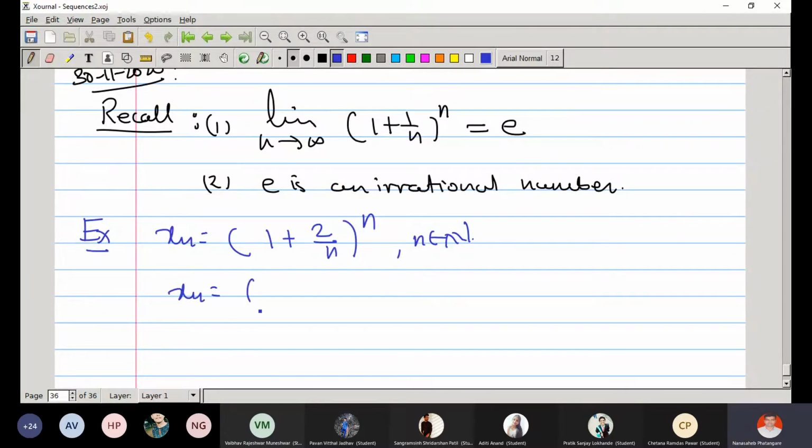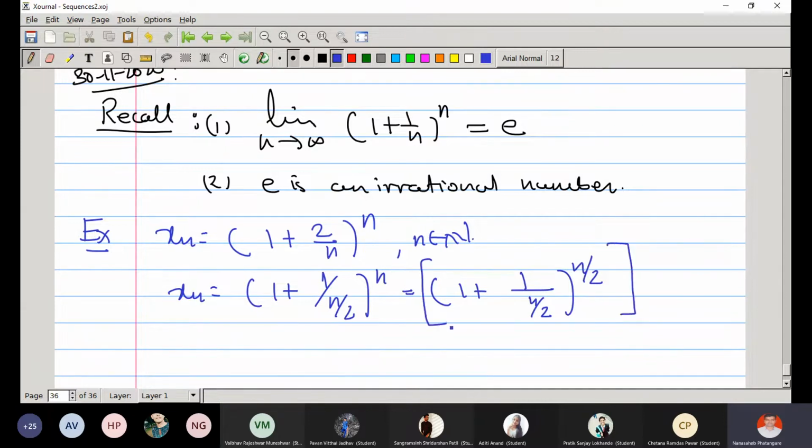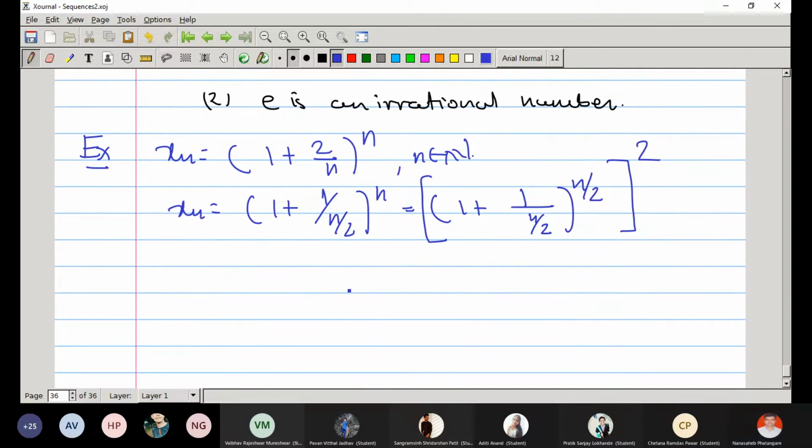So xn is (1 plus 1 upon n by 2) raised to n by 2, and I will take its second power. So is it correct? Whatever I have written is correct?